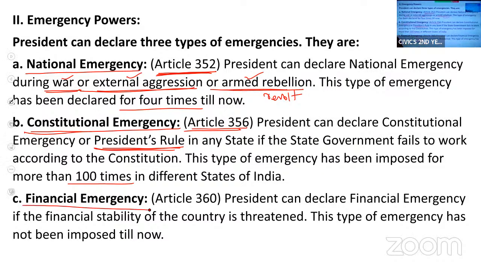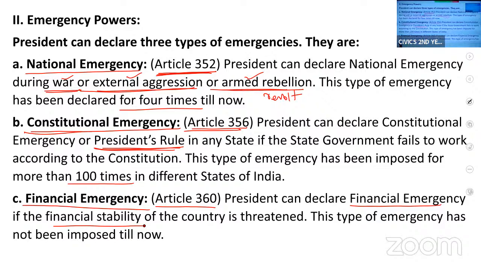Let us now move to financial emergency. This is Article 360. Article 360 of the Indian Constitution empowers the President to declare financial emergency if there is a threat to the financial stability of our country.